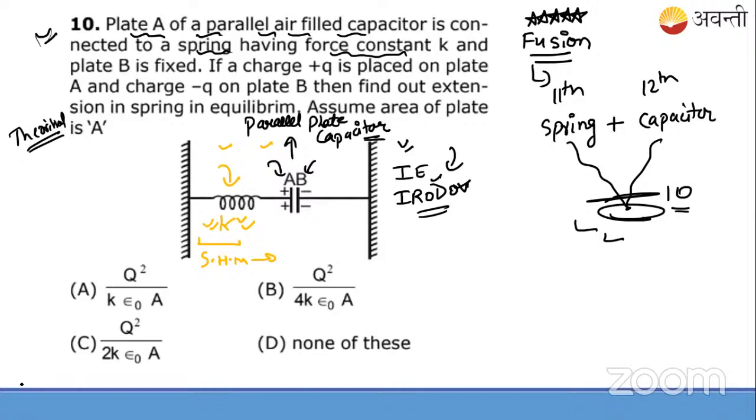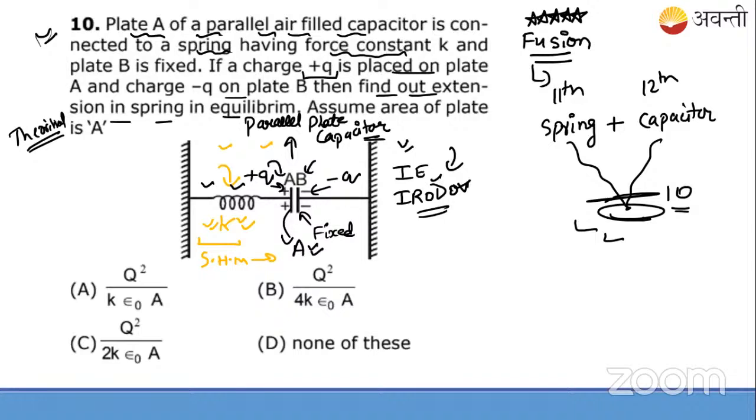Now, let us go for the question. And plate B is fixed. So this plate is fixed here. If charge plus Q is placed on plate A, and charge minus Q is placed on plate B, that is the negative plate here, then find out the extension in the spring in equilibrium. I mean, when the equilibrium condition is achieved, you have to find the extension in the spring, assuming the area of the plate to be constant. So this is the question.